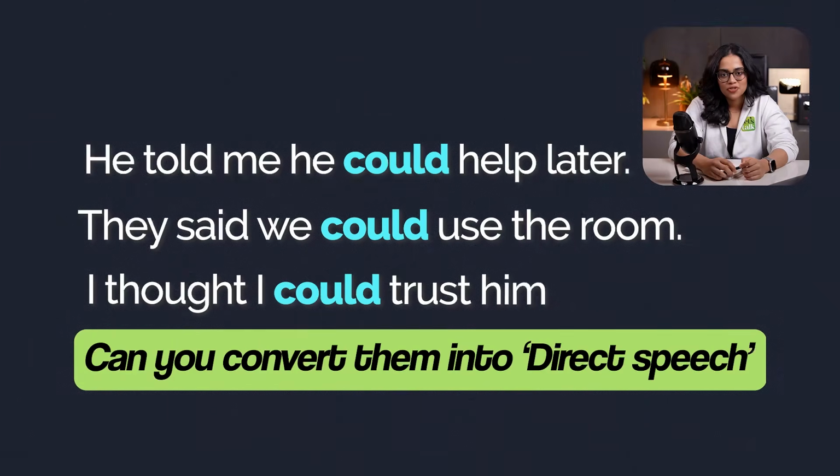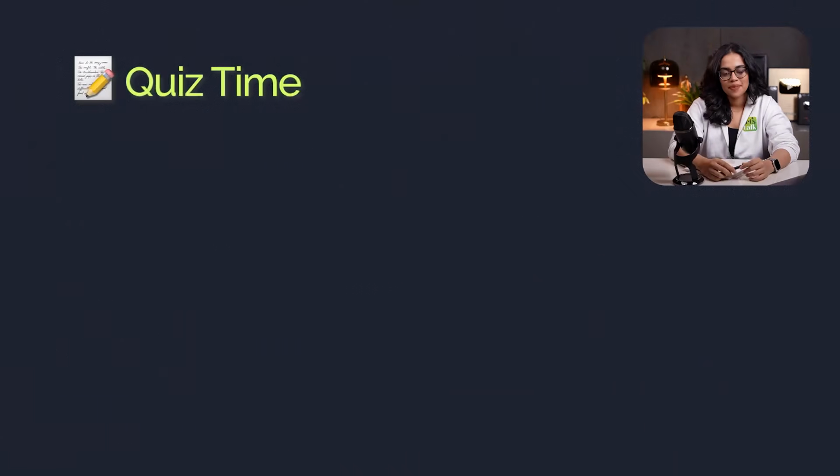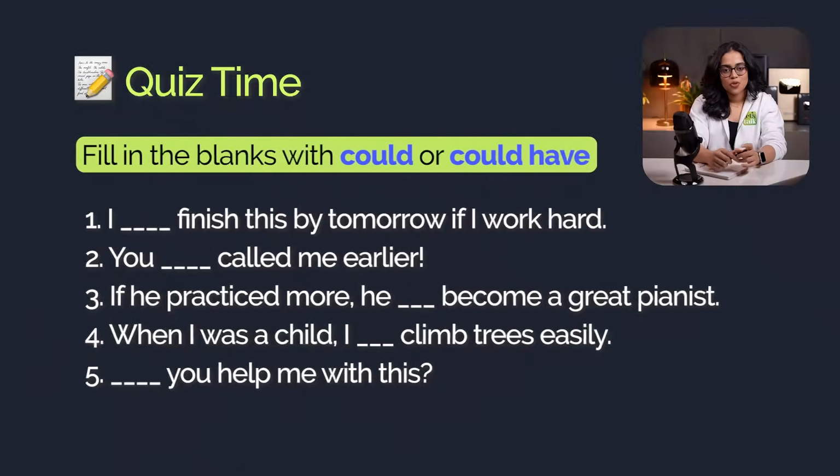Alright, now it's time to check how well you have understood this lesson. It's quiz time. You have 5 sentences on your screen, and in the blanks, you have to fill in either could or could have. You can pause the video here, take a screenshot, and write your answers in the comments. I would love to read your answers.